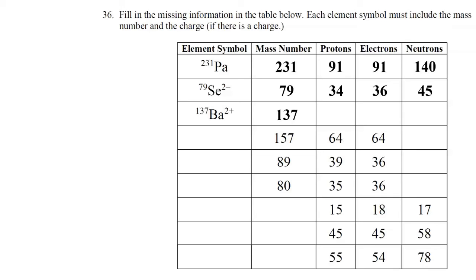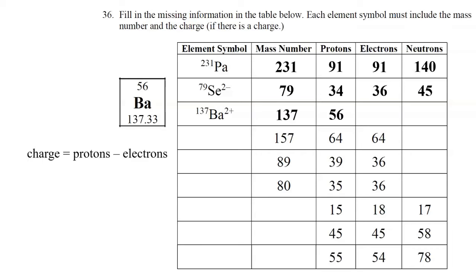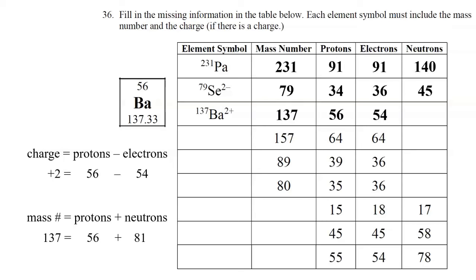Let's take a look at barium on the periodic table. Barium has atomic number 56, so 56 protons. If it has a +2 charge, that means it lost 2 electrons. So 56 protons and 54 electrons would give us a charge of +2. The mass is 137, which is the sum of the protons and neutrons. So 137 equals 56 protons plus what number? And again, that would be 81 neutrons, because 56 plus 81 is 137.